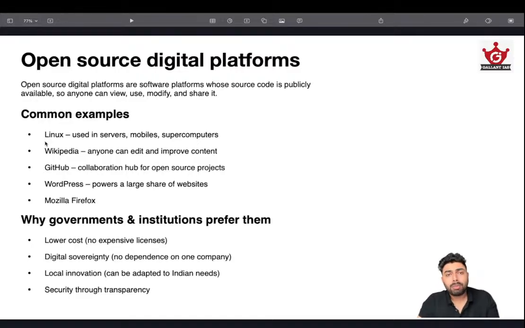So you might have heard about Bharat Open Operating System, BOS, which is an operating system developed by India based on Linux. This is primarily used in defense sector. Okay, so that's also an open source digital platform.